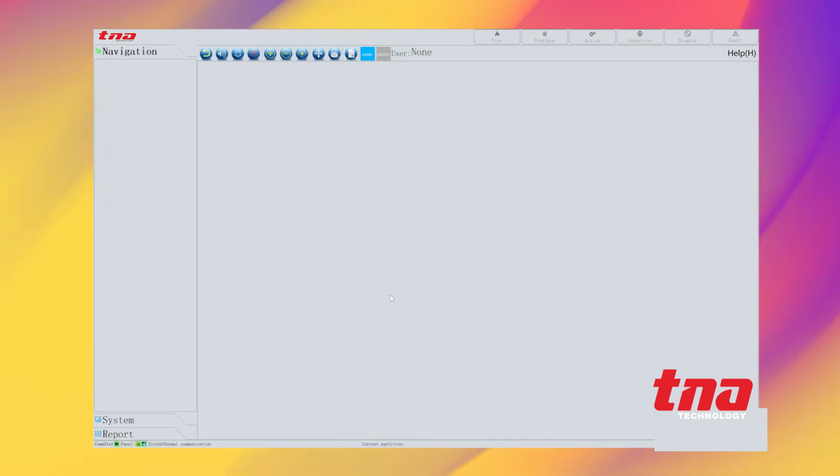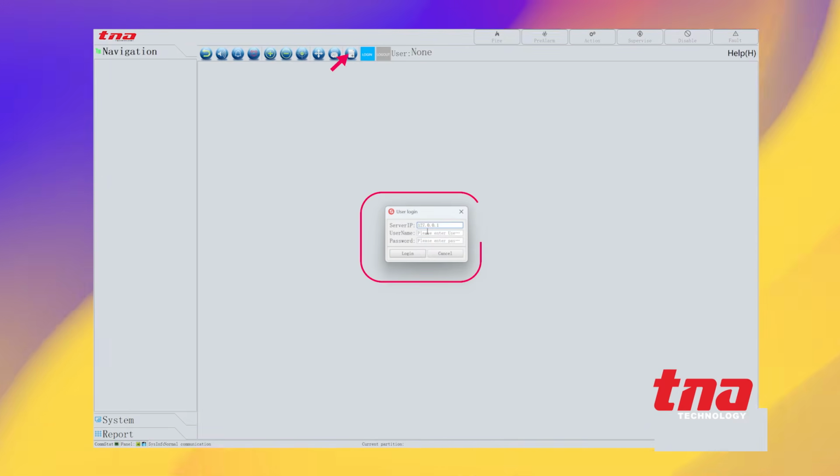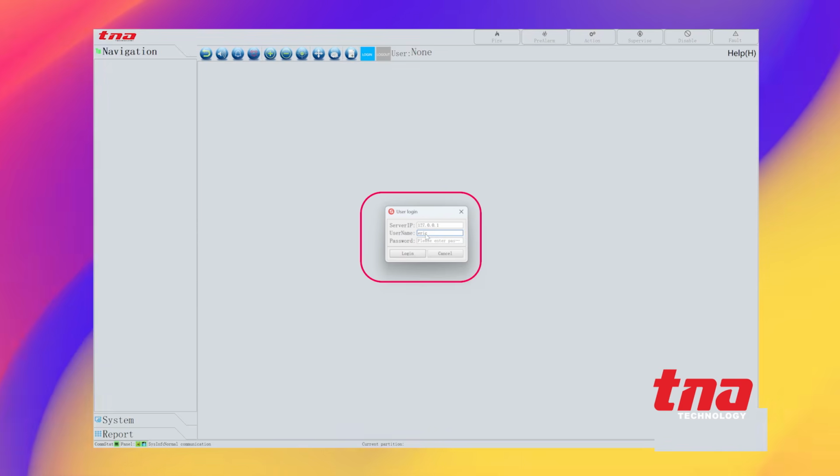Open the GMC software on the local PC, select Login, enter the username and password of the local account, and then log in.